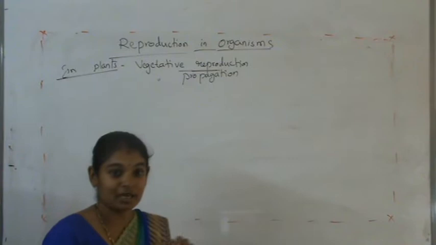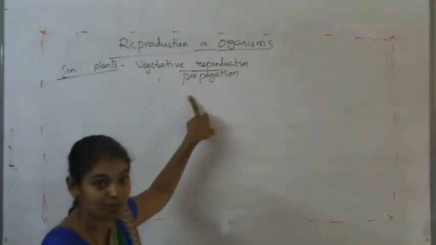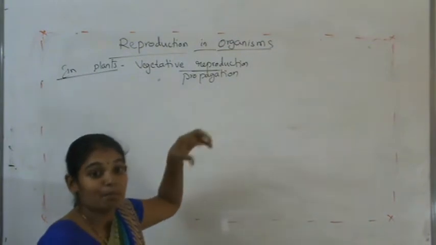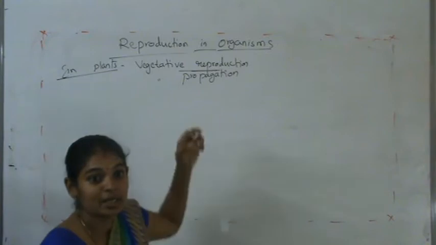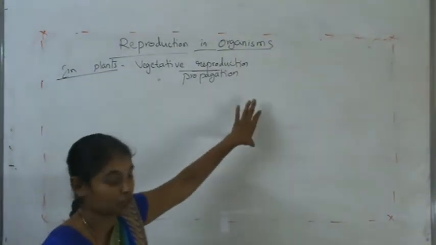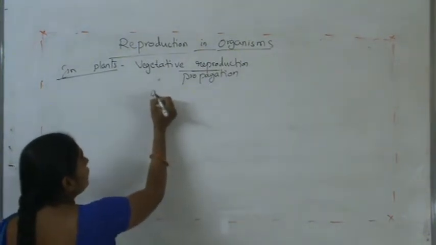Only a part of the plant takes part in the reproduction process.